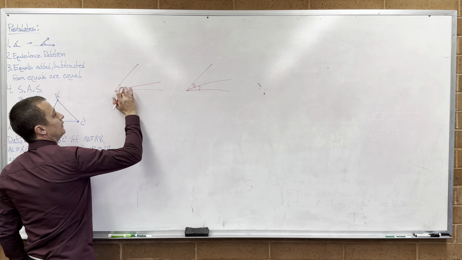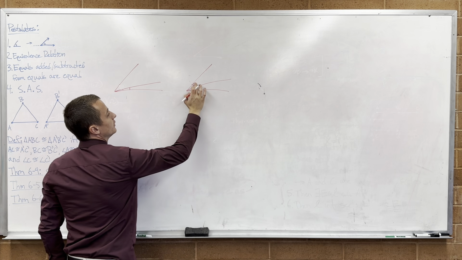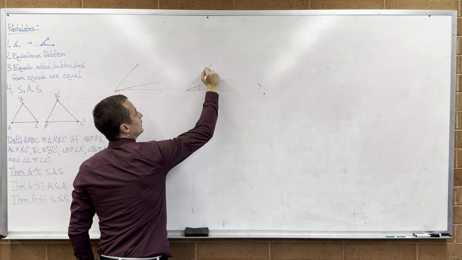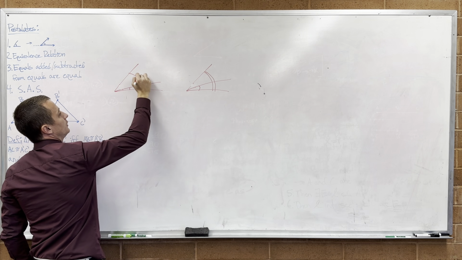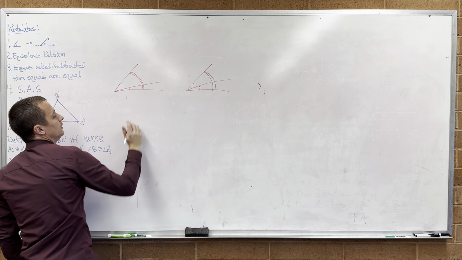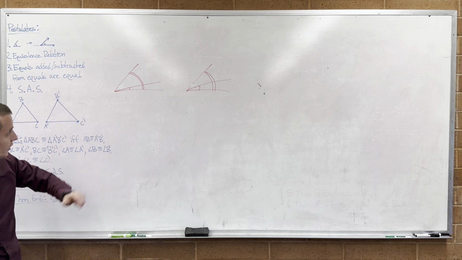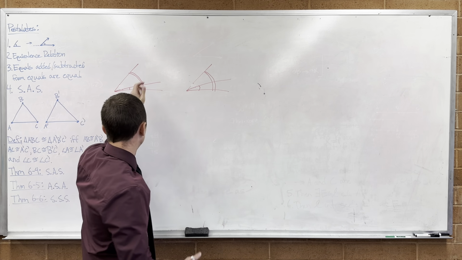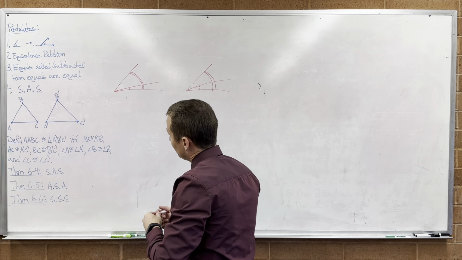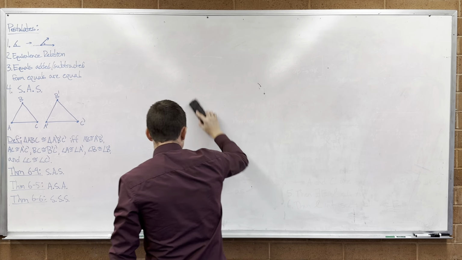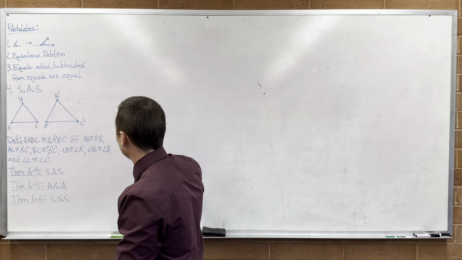Or similarly, if I knew this is congruent to this, and I knew that this whole thing is congruent to this whole thing, then what else? Then this piece is congruent to this piece, and vice versa if I had swapped the known piece to the other side. Equals added to equals or equals subtracted from equals is the way we remember it, but that's the actual picture.